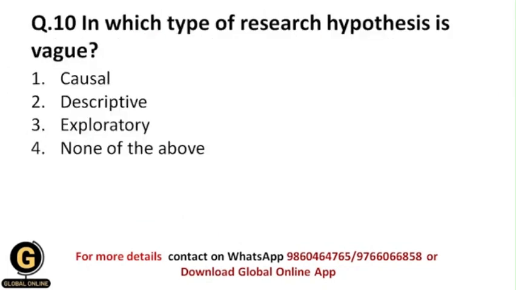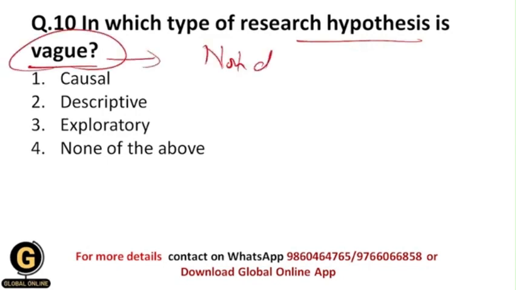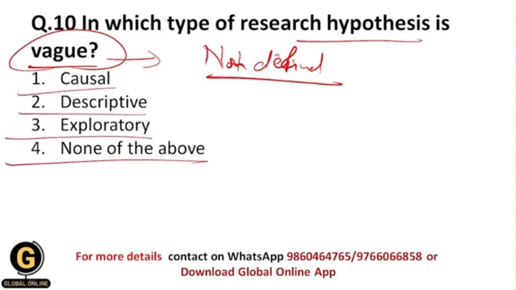Okay, next is, in which type of research is the hypothesis vague? Vague means not clear or not defined. So in which research type is the hypothesis not defined? Whether it is causal, descriptive, exploratory, or none of the above. Now students, all of you understood that only the exploratory research design